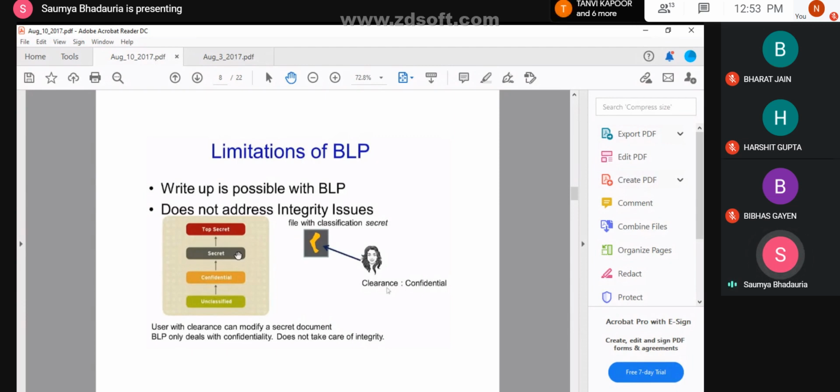Integrity in the context of a swap program is based upon the values which are associated to the variables. Until the variables at the higher level change their identity or value, or if they are completely unaffected, in that case you can write up.